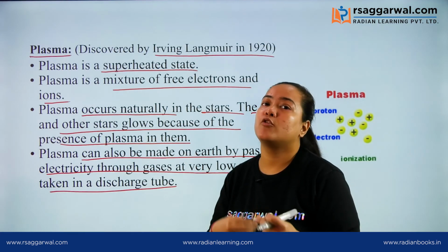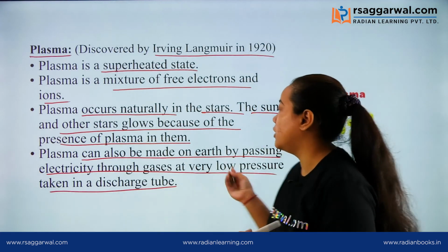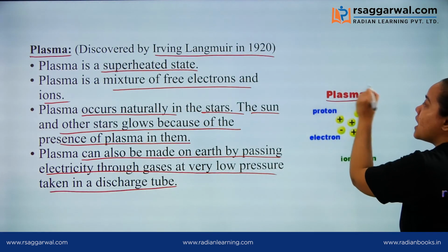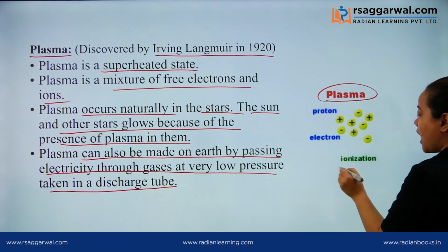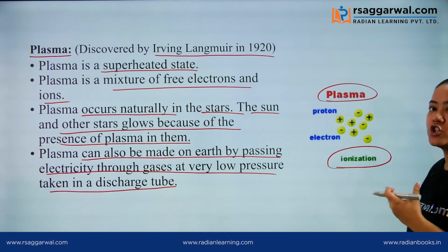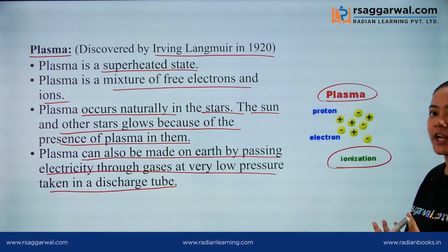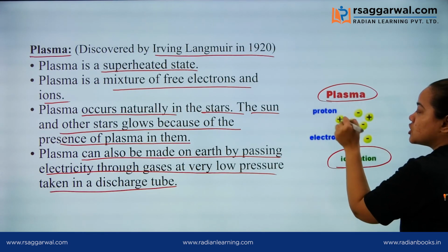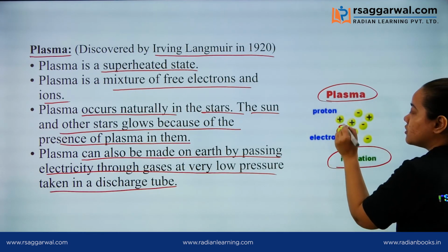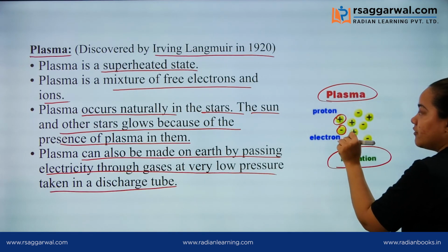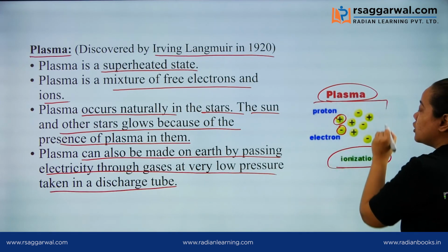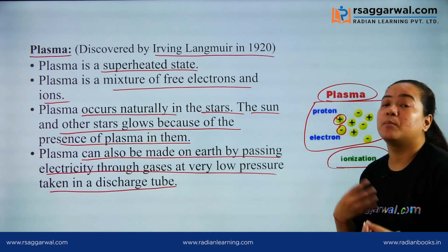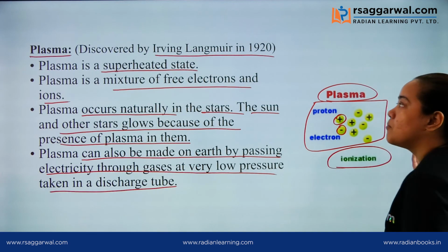In this way, we can also form plasma on Earth. Ionization is basically the loss of electrons for the formation of ions. So this kind of state in which ionization of gases is taking place is known as plasma.